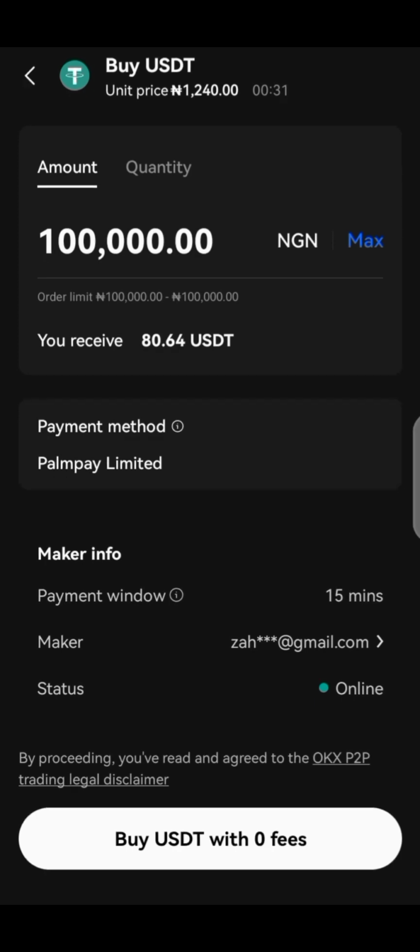So before I take you to another step, we need to go to our calculator and calculate the total amount we have spent, that is our capital, and we need to know the total of USDT we have acquired. Those are the two things we are going to put into consideration, so that we will know how much we are going to make from this arbitrage. So let's go to our calculator and try this out.